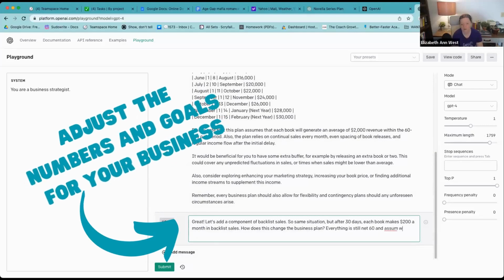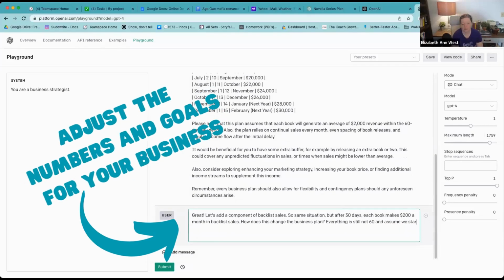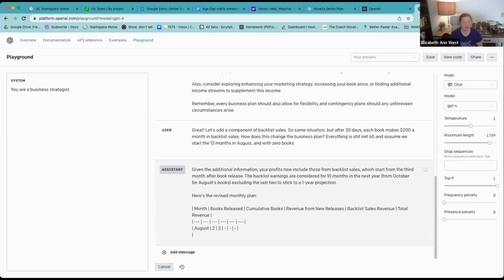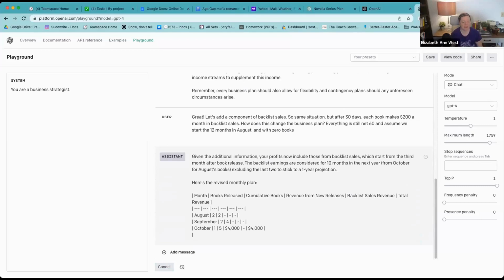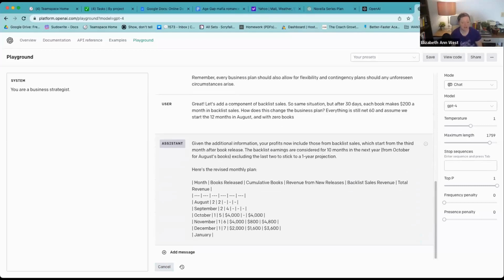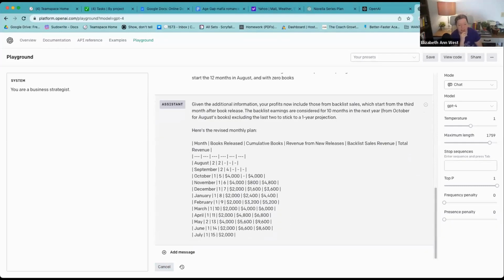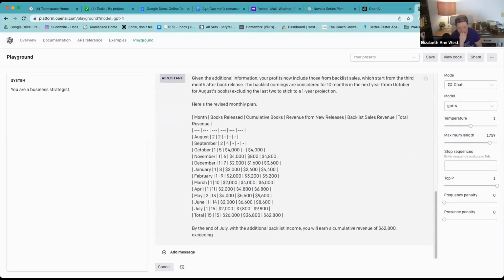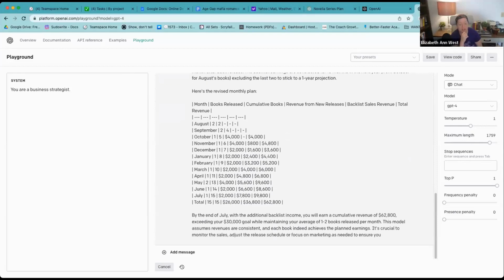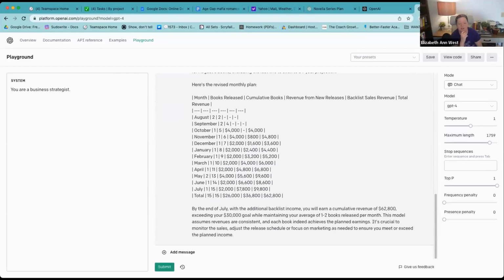And assume we start the year in August and with 0 books. Here's my monthly revised plan. So now we have August, September, so 4,000 plus 800 in backlist sales. It's not perfect, but it's getting closer. By the month of July, you would have earned a cumulative revenue of $62,800, exceeding your $30,000 goal if you maintained your average of 1 to 2 books released per month.